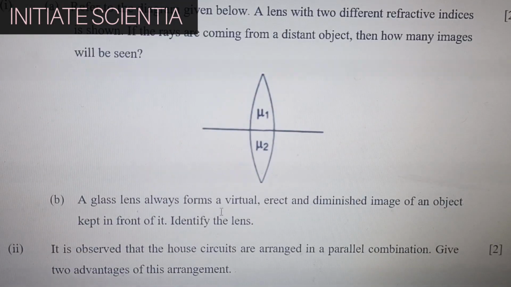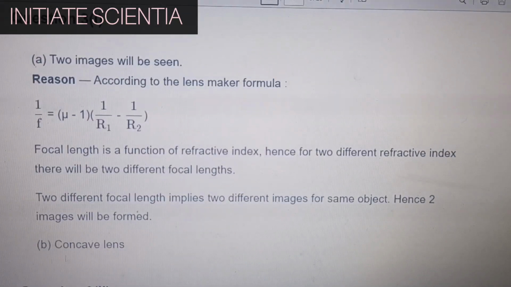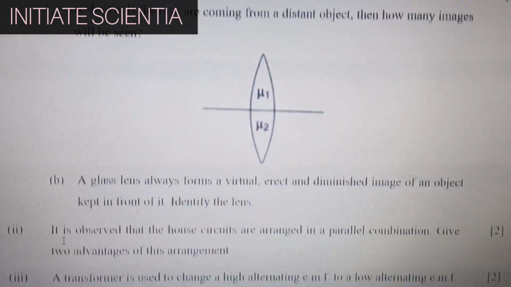A glass lens always forms a virtual, erect, and diminished image of an object kept in front of it. Identify the lens. The lens is a concave lens.